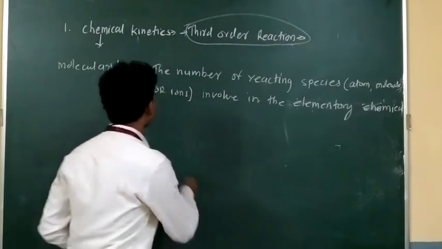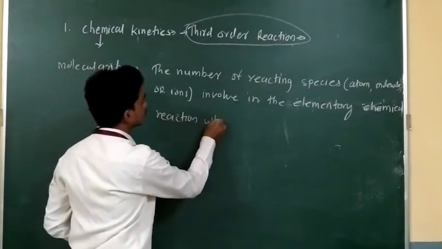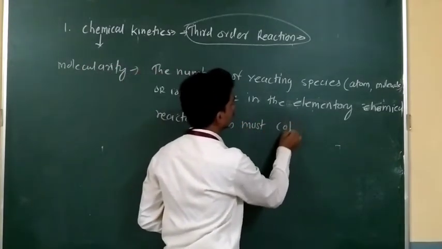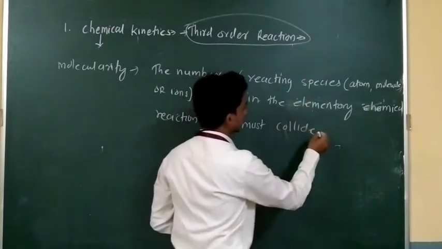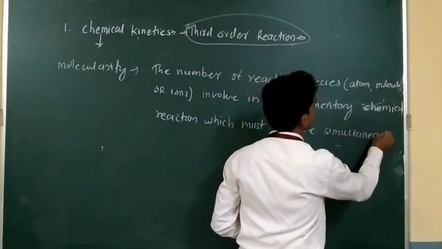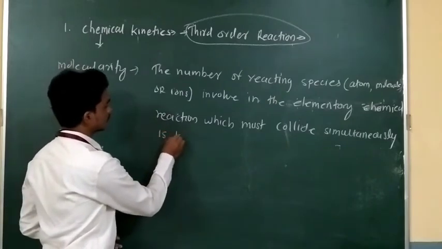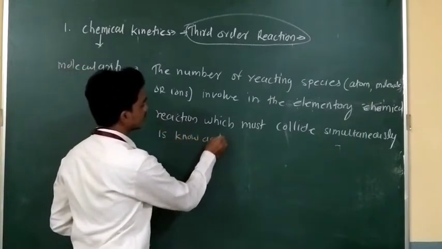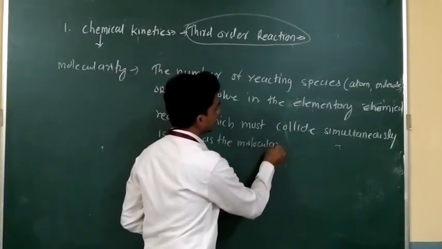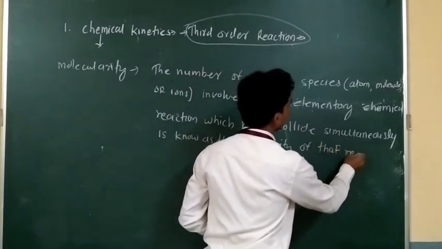The number of reacting species in elementary chemical reactions which must collide simultaneously is known as the molecularity of that reaction.